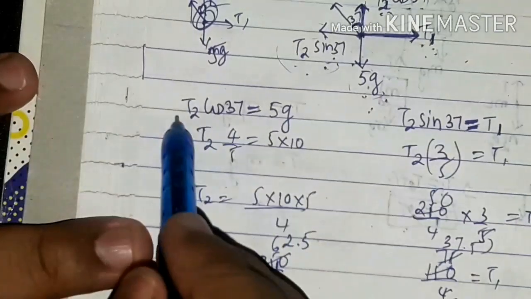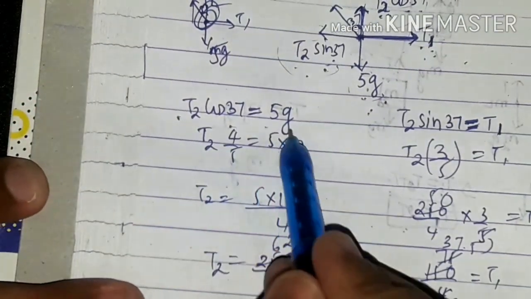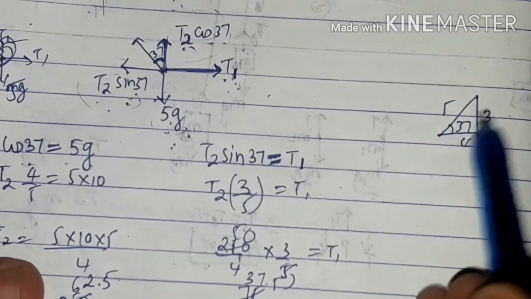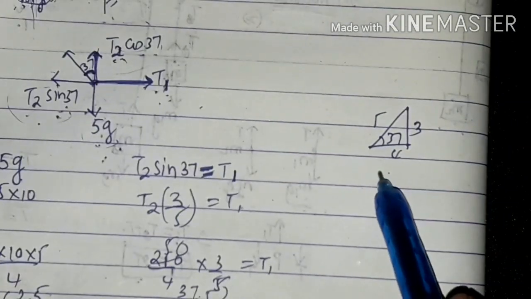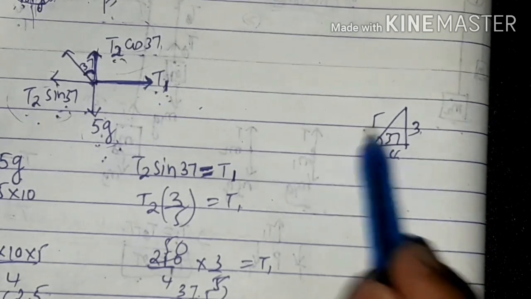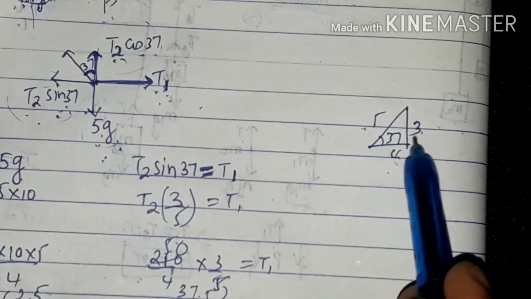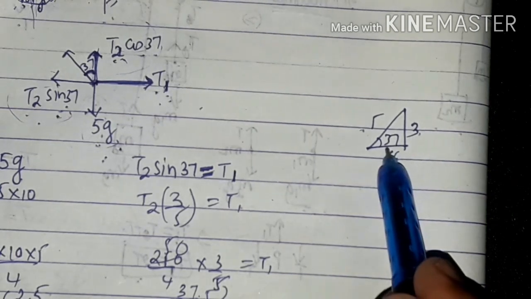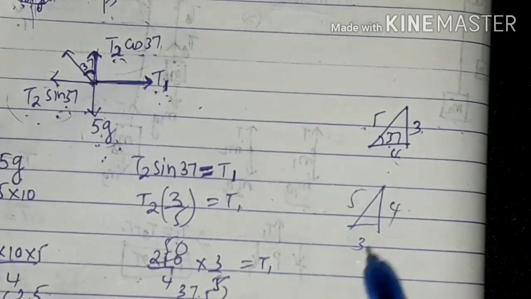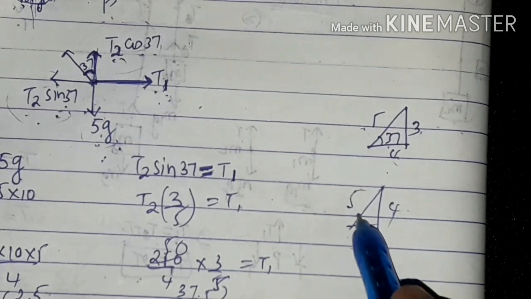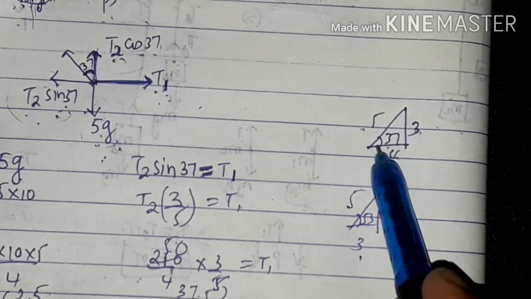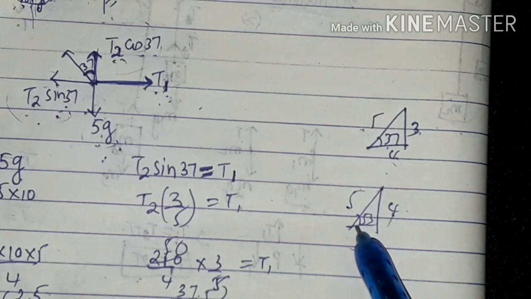See, T2 cos 37 is equal to 5 into g. So cos 37 means how much? You should remember one thing. If you consider a right-angled triangle, there is a triplet 3, 4, 5. The side opposite to 3, that angle is 37 degrees. There is one more triangle with the triplet 4, 3, 5, where the angle opposite to 4 is taken as 53 degrees. So the same 5, 3, 4 triplet: the angle opposite 3 is taken as 37 and the angle opposite 4 is taken as 53.